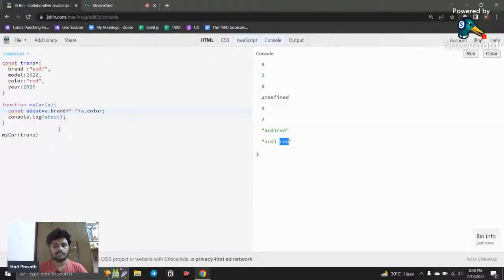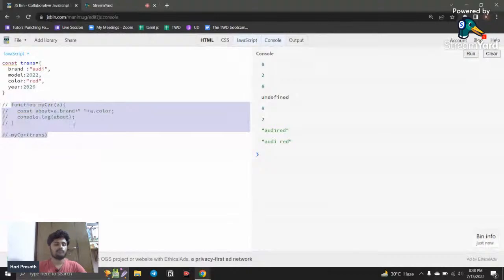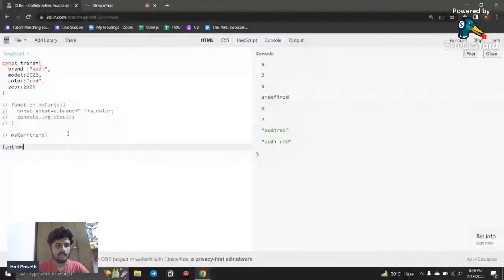But if you work with destructuring, the new way of working with destructuring, it's the same thing. You can simply call the function, and you can use the name, I'll say myCar, and here for the object you can simply use curly braces. If you're a bit familiar with React, we use this destructuring method everywhere in React. So this is the modern way of doing that. If I do this, you can easily get access to all the properties you mention here.